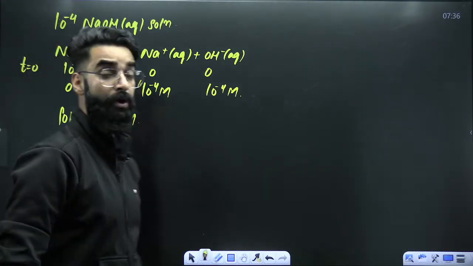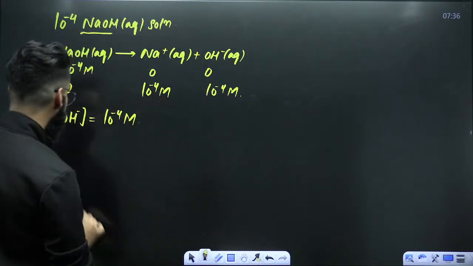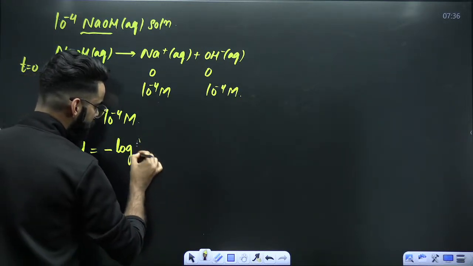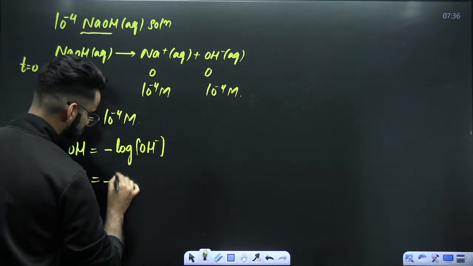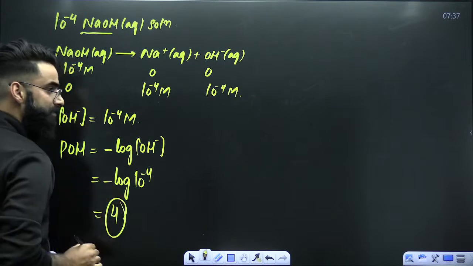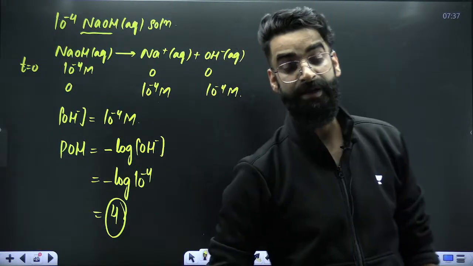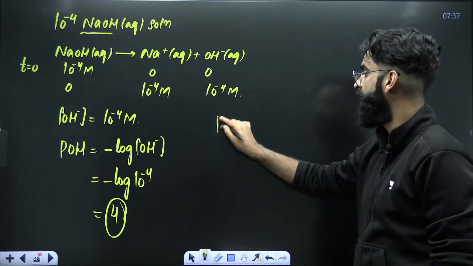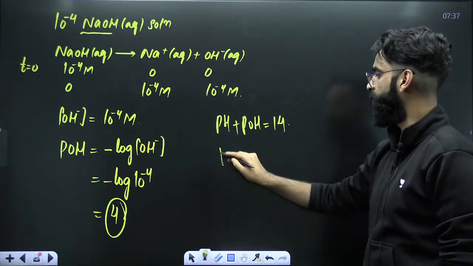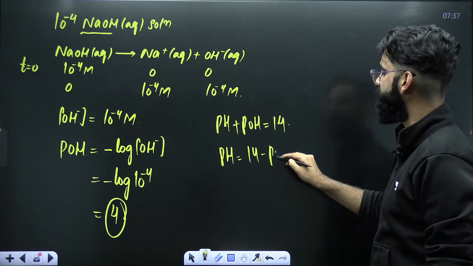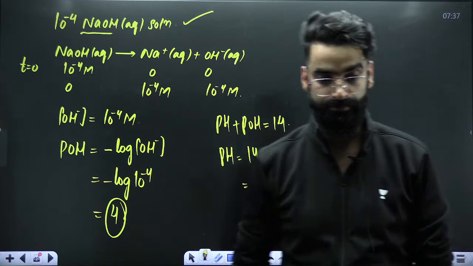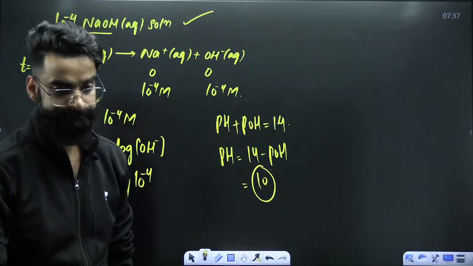My dear students, if you got the OH negative concentration, can't we calculate pOH? Absolutely, we can calculate pOH of the solution. p is minus log. So minus log of OH negative concentration, which is 10 raised power minus 4. The value comes out to be 4. So this is pOH. But was I supposed to calculate pOH? No. I was supposed to calculate pH. Already you know, pH plus pOH at 25 degrees centigrade is 14. So pH will come out to be 14 minus pOH. So 14 minus 4 comes out to be 10. So 10 is going to be the pH of this resulting solution. I hope this is clear.